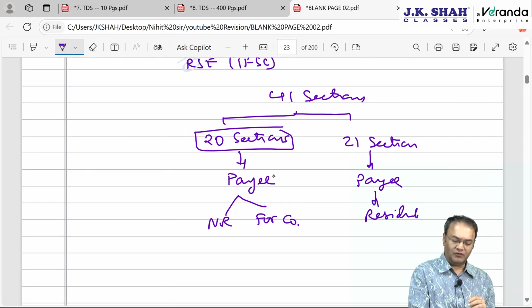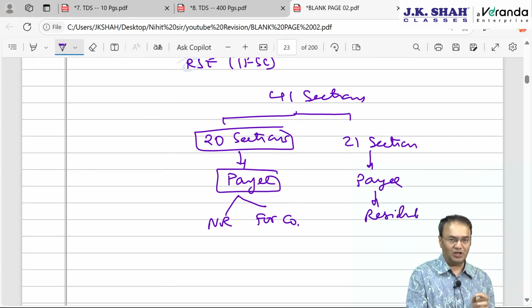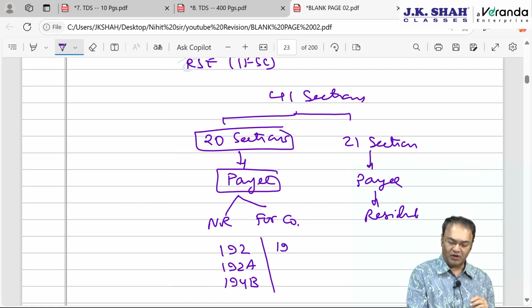So here, for example, 20 sections where payee could be non-resident, say 192 salary, 192A EPF account withdrawal, 194B winning from lottery, crossword puzzle, card game, gambling, betting, 194BA winning from online games, net winning, 194BB winning from horse race.